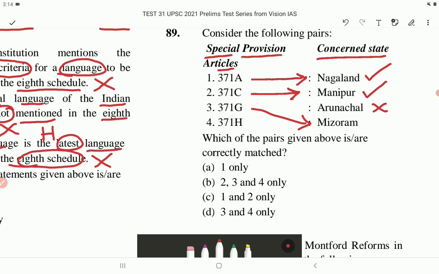Article 371H is not associated with Mizoram, but it is associated with Arunachal Pradesh. Which of the pairs given above is or are correctly matched? So the correct answer is option C, that is 1 and 2 only.